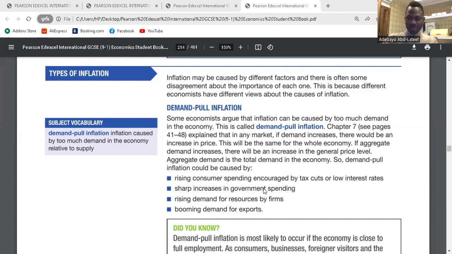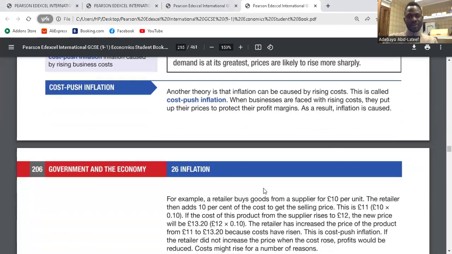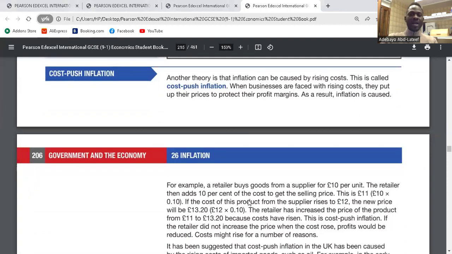We'll slow down. Cost push. Are you there?